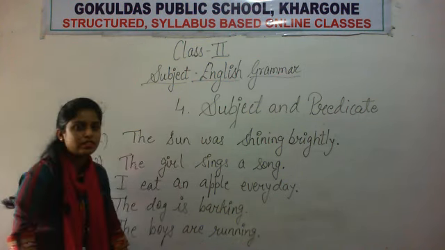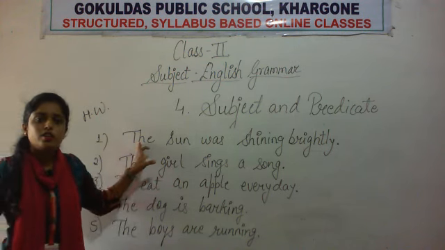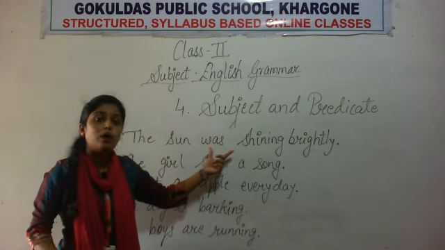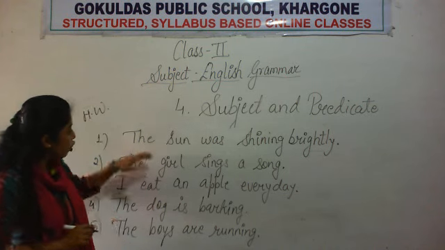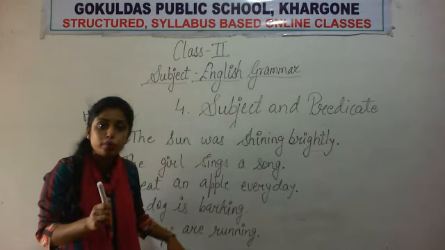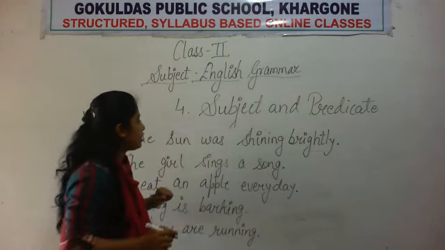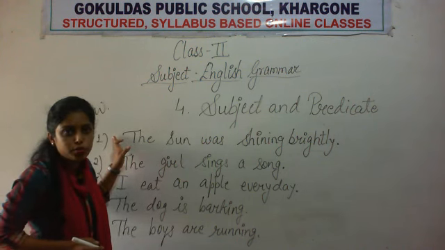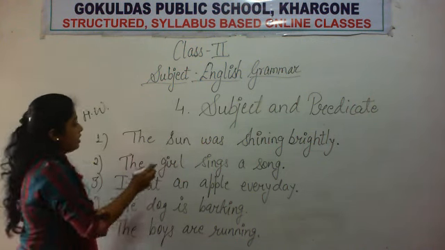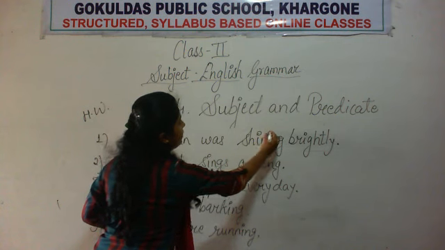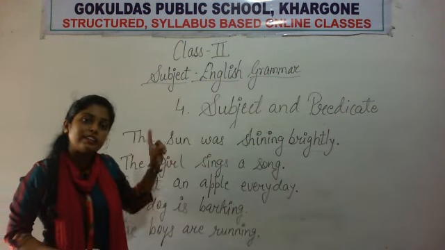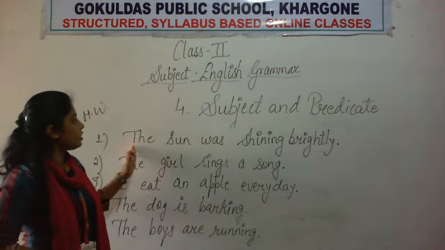Okay, so just let me do first sentence for you so that you know how to do the homework. Okay, you will copy down all the sentence in your rough notebook and there you will do the homework. Okay, so the first one I am doing for you so that it will become more easy. The sun was shining brightly. Here we have to circle the subject. Okay, so do you know what is the subject here?